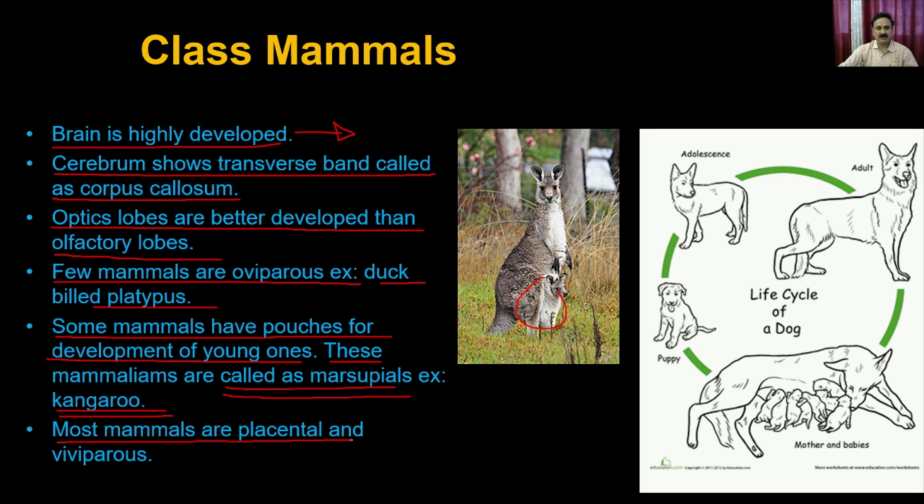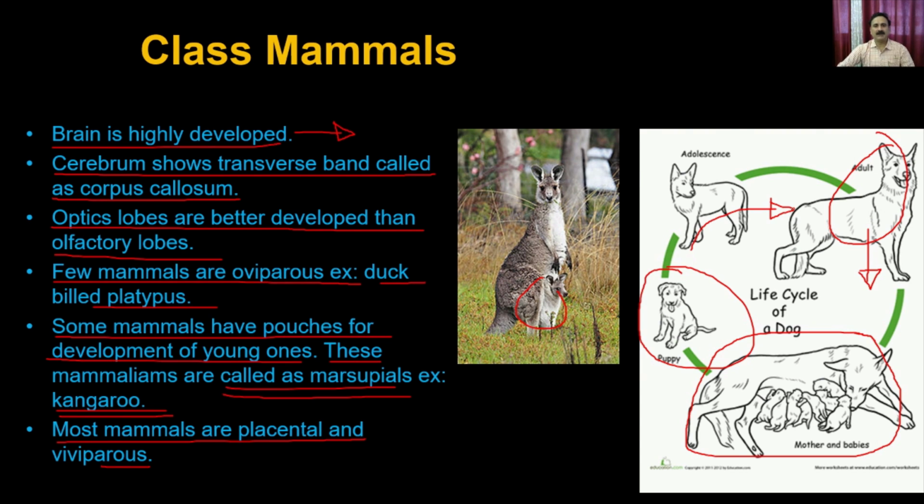Most mammals are placental and they are viviparous. So this is a classical example where you have the adult dog. The adult dogs go through the process of sexual reproduction. Then the female gives birth to babies, and these babies take up nutrition from the mother, and then they develop into puppies, and these puppies will grow and then form the adult.